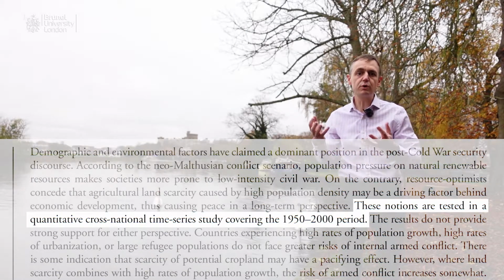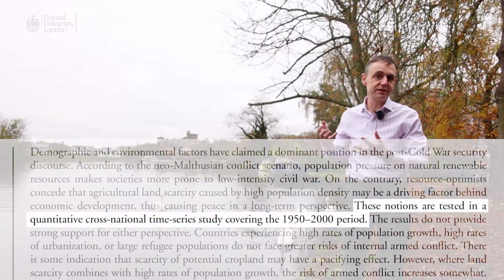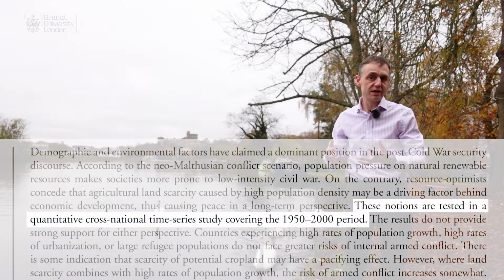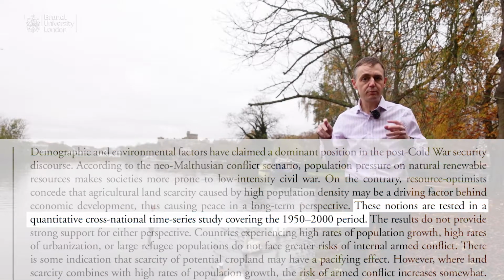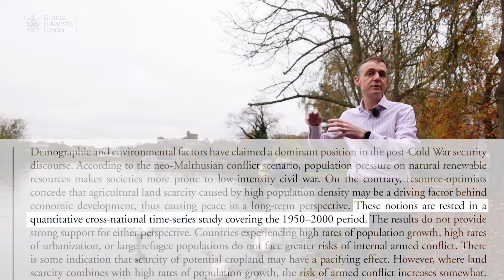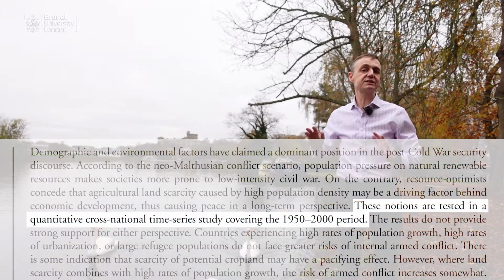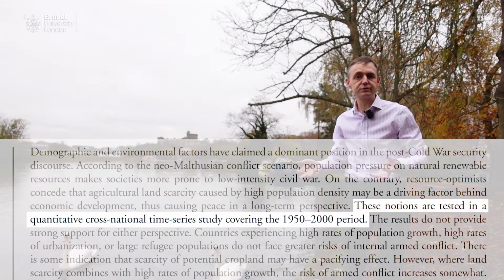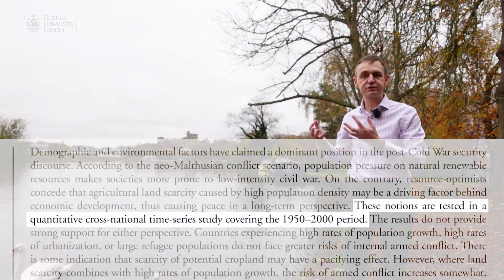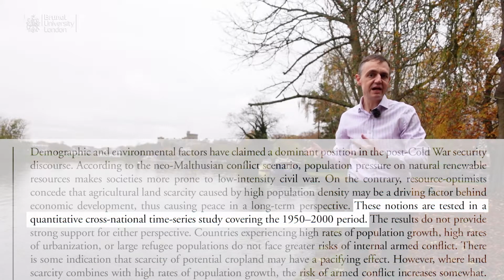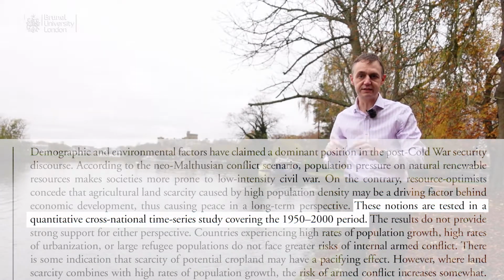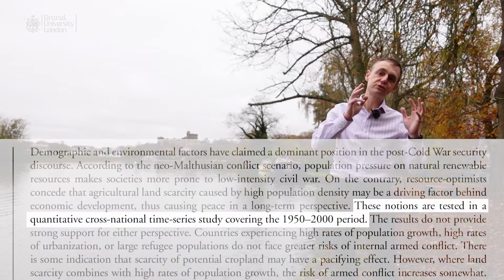This is good. We don't know how many countries yet, he'll tell us later, but if it's enough and from a broad enough pool, then hopefully the findings in the paper will be what we call generalizable. We can take findings from one part of the world and apply them to another. Next, it's a time series. We'll look at all of those countries repeatedly over the course of a number of years, and as we see, it's looking at a total of 51 years, all the years from 1950 to 2000.